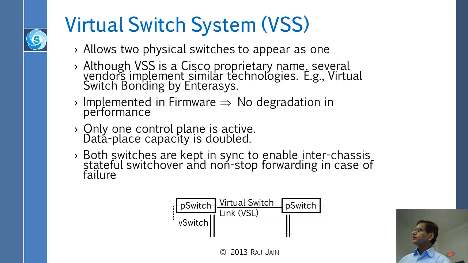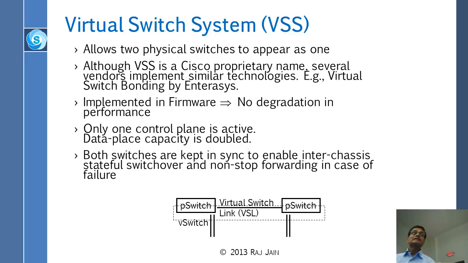So whether you send the switch 10 gigabit here and 10 gigabit here, you can get a total of 20 gigabit coming in. As shown here, there are 4 links of 40 gigabits coming in. Okay? And they look like going to one switch. And both switches are kept in sync. So there is a link in between them and they are kept in sync to enable inter-chassis stateful switchover.